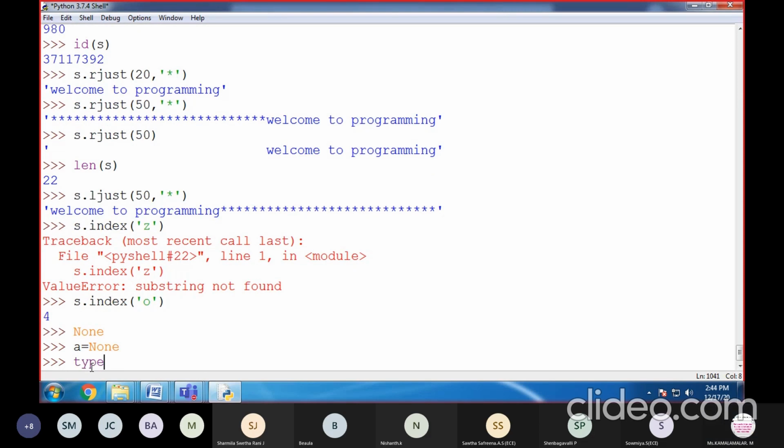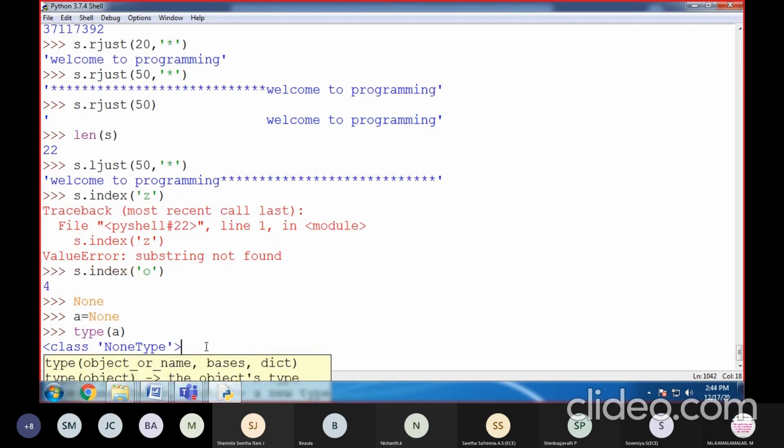Type of p. So, class NoneType. We have seen int, we have seen a string str, float, list, dictionary, tuples. Likewise, we are having one type, NoneType. So None means nothing. It is not equivalent to False and it is not equivalent to an empty string.